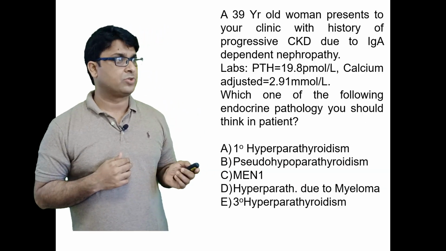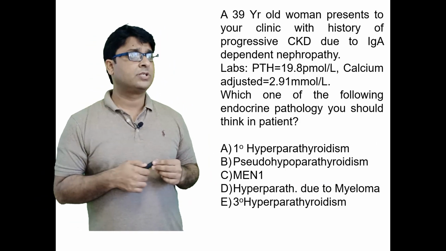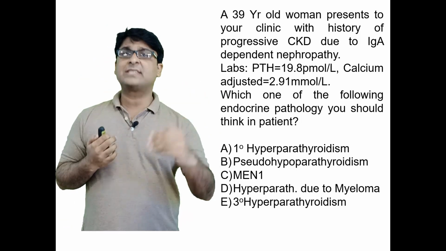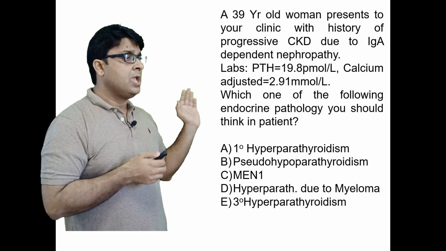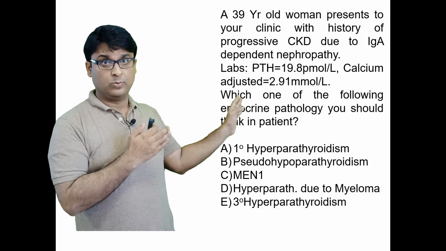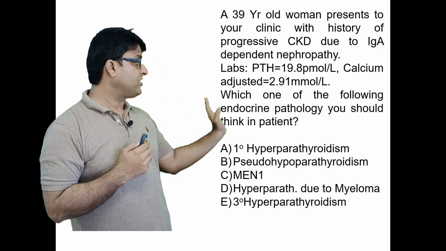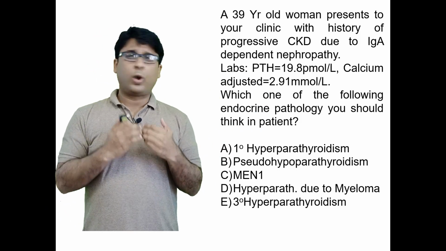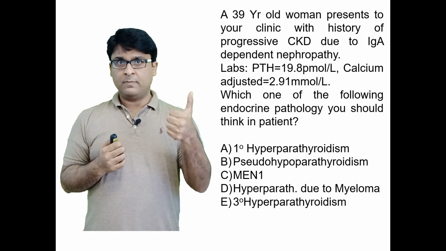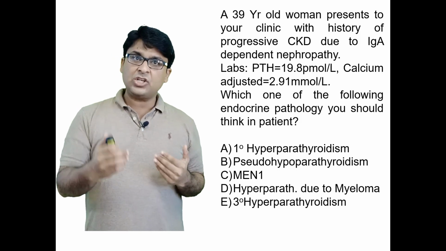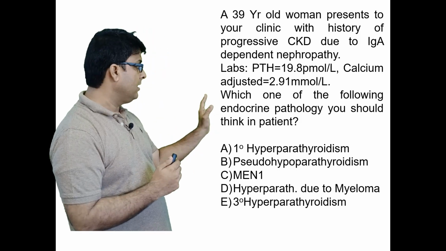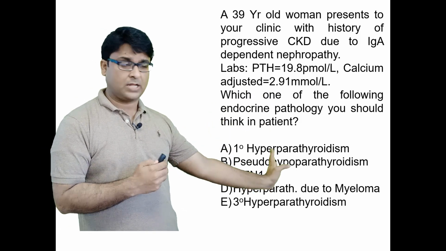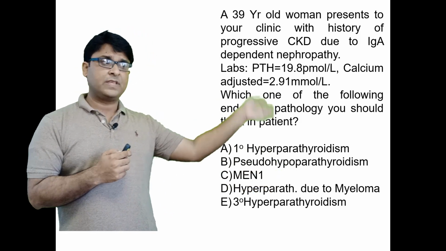Now here is a question that we need to discuss. A 39-year-old woman presents to you in your clinic with a history of progressive CKD due to IgA nephropathy. PTH is very high, around twofold, 19.8 picomoles, and adjusted calcium is also high. Which one of the following do you think is the pathology? So what are the lab values? High calcium and high PTH. Now high calcium and high PTH also happen in primary hyperparathyroidism. It also happens in tertiary hyperparathyroidism, but it does not happen in any other of these.